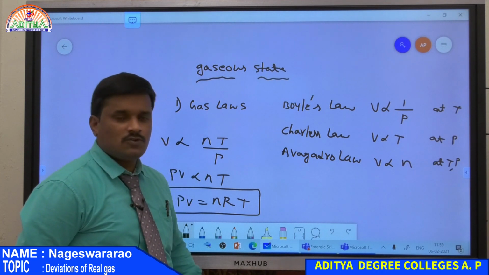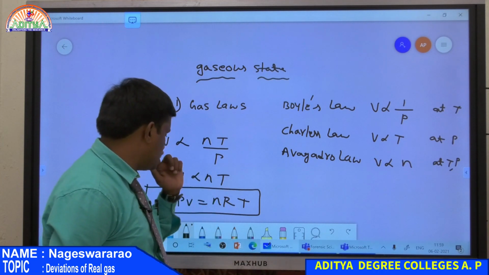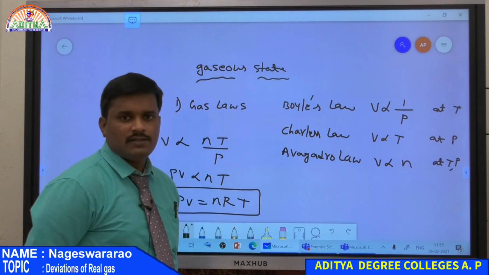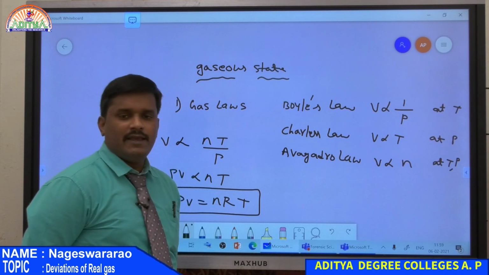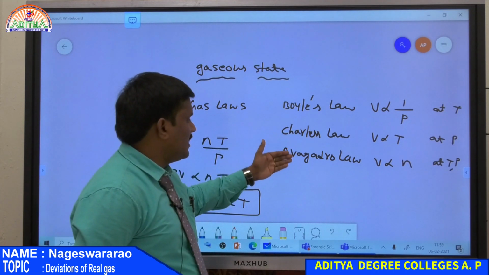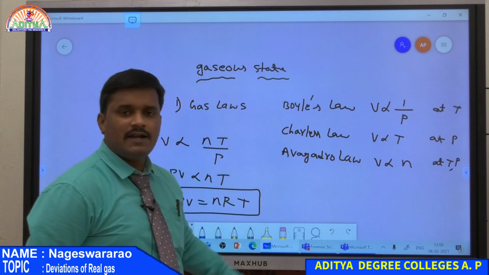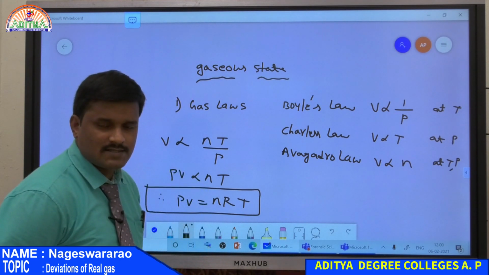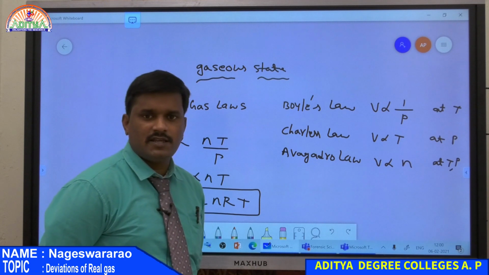The gas which obeys PV equals nRT, that is, the product of pressure and volume equals nRT, is known as an ideal gas. A gas which obeys Boyle's law, Charles law and Avogadro law at all conditions of temperature and pressure is an ideal gas. But no gas in nature is ideal.